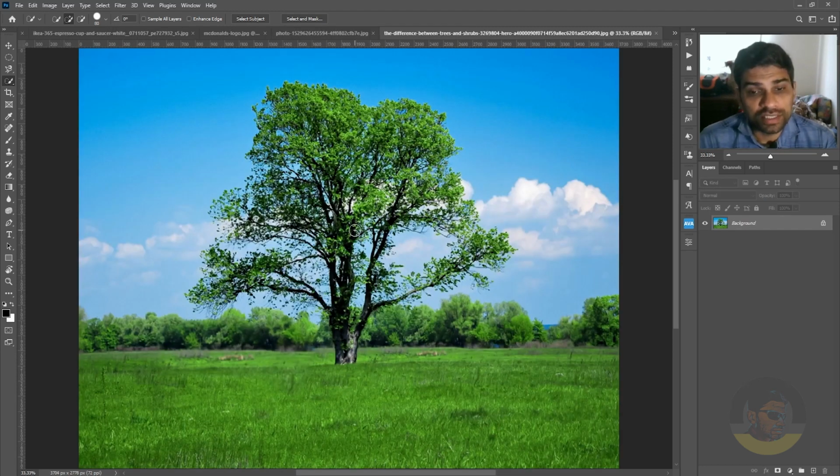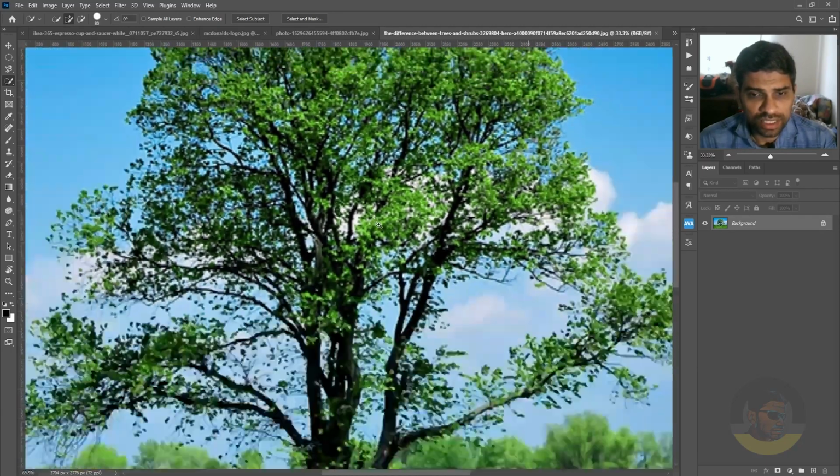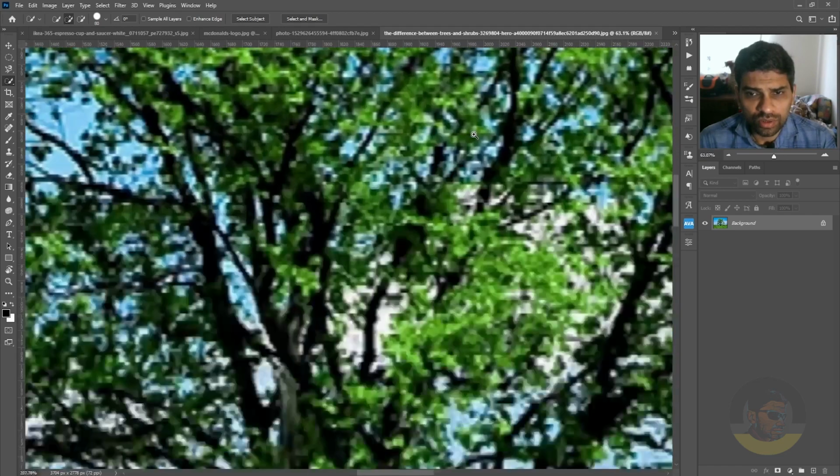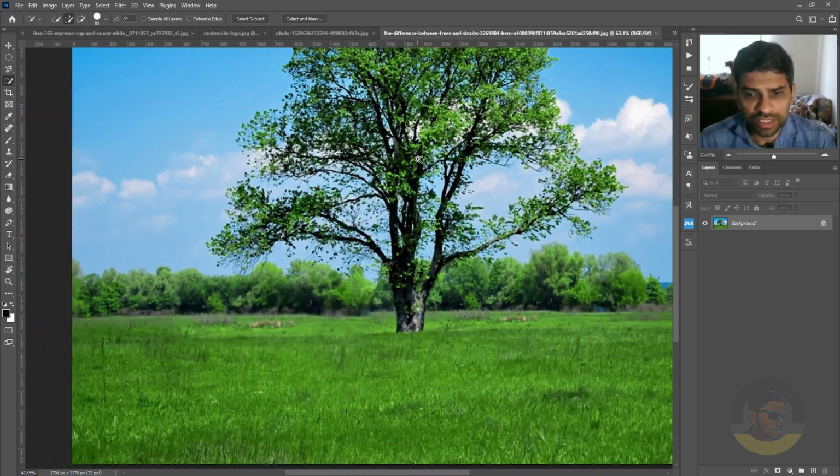Now we have a tree and sky in the background. So what should we do here? What is the best method of removing the sky from the background? As you can see, the sky is all over the tree, also showing up through the leaves as well.